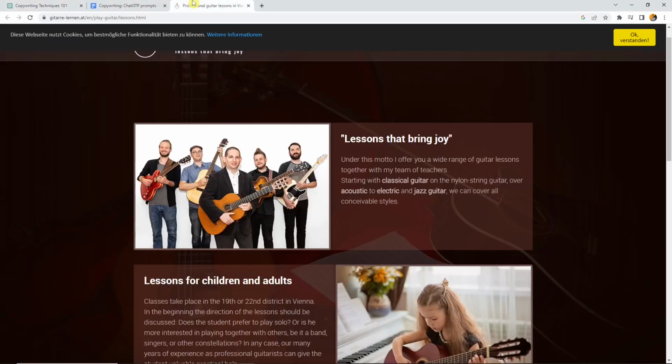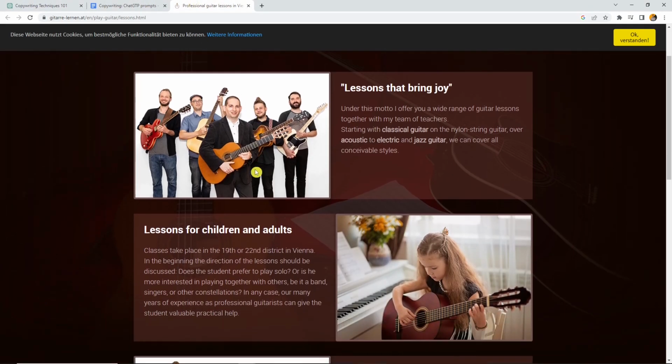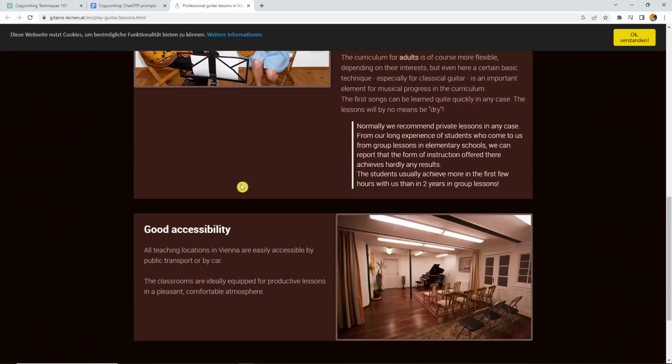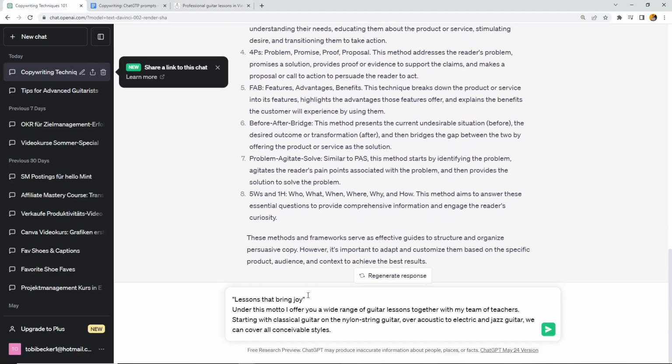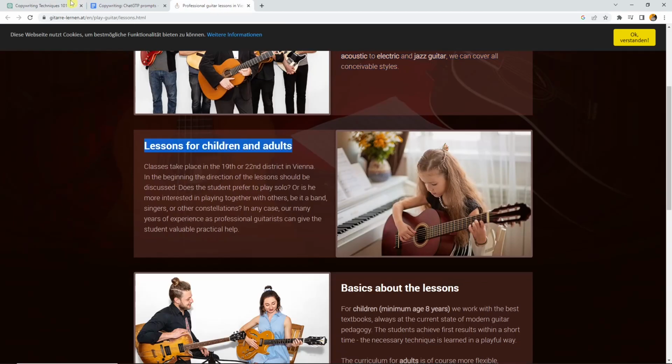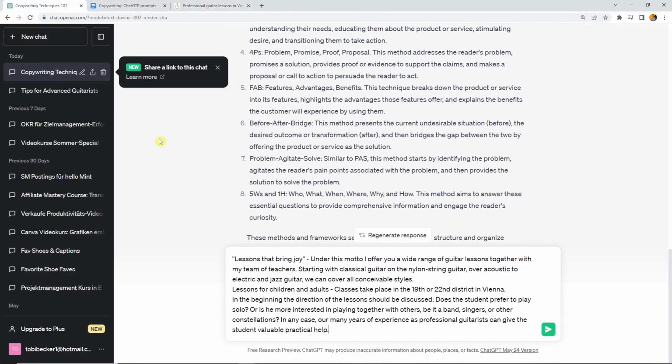For that, I have this website example. They have guitar classes and have a text on their homepage, but this is just not optimized for a landing page. So when we want to create a separate landing page, we need text first. So I would simply copy all of that in ChatGPT. Of course, normally it should be my own text, but here I simply want to show you how easy it is to optimize a text when you understand the different frameworks